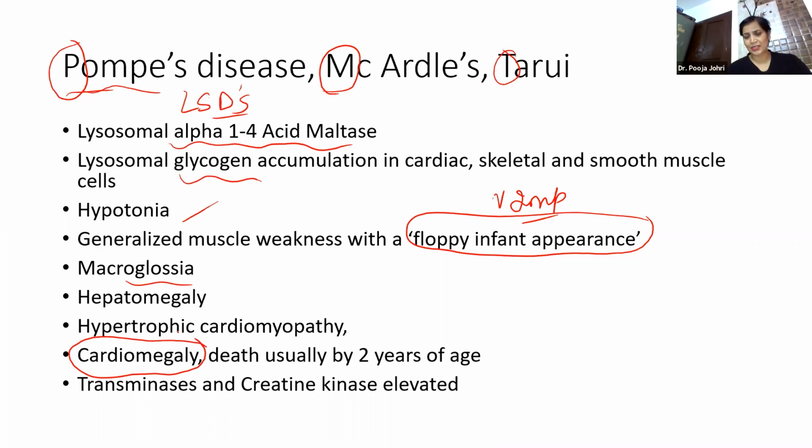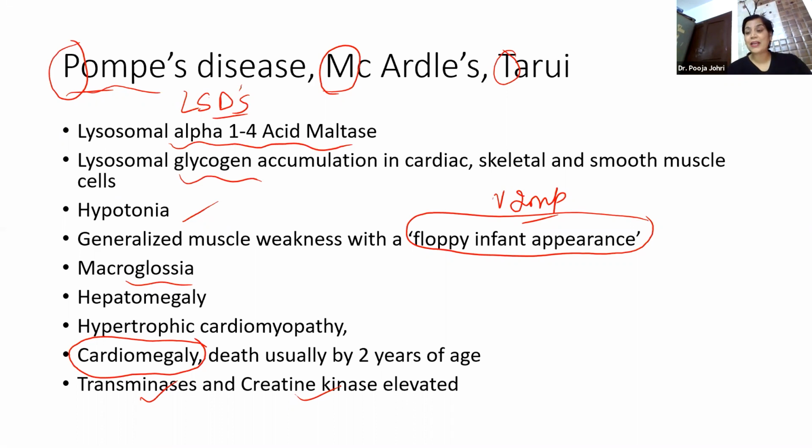Apart from these, transaminases and creatine kinase are elevated. But the identifying features are floppy infant appearance and macroglossia, because these are the questions which have been asked in the exam. The more you practice, the easier it will become. So Pompe disease is a muscle storage disorder, a lysosomal storage disorder. The deficient enzyme is lysosomal alpha-1,4 acid maltase.